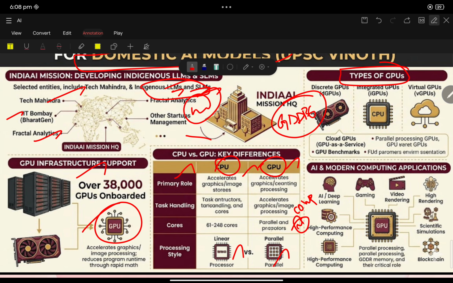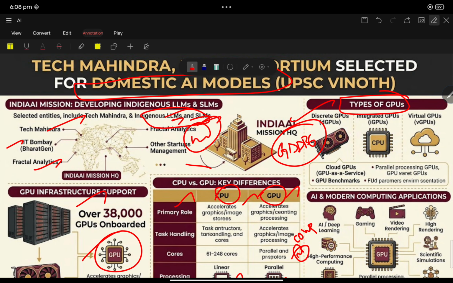UPSC generally, this is too specific, we can't expect a question from here. So we can say discrete GPUs, integrated GPUs, virtual GPUs. These are all types of GPUs.